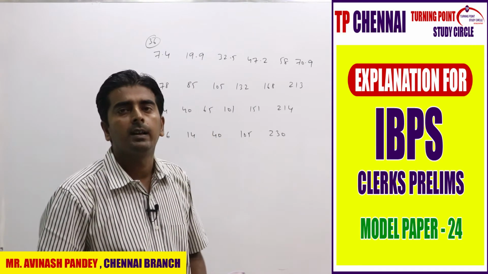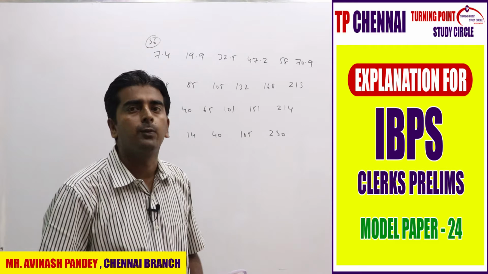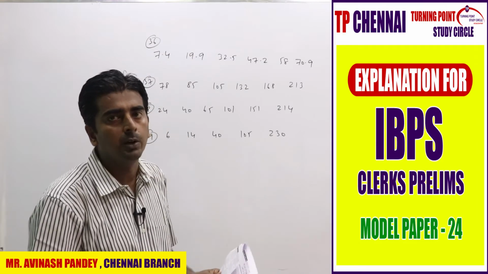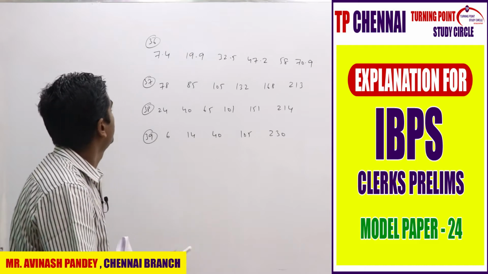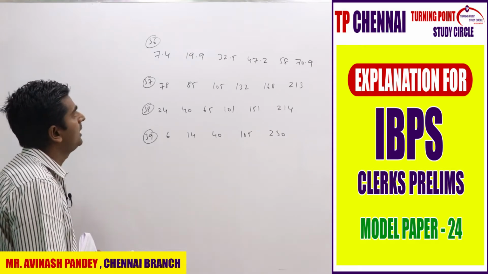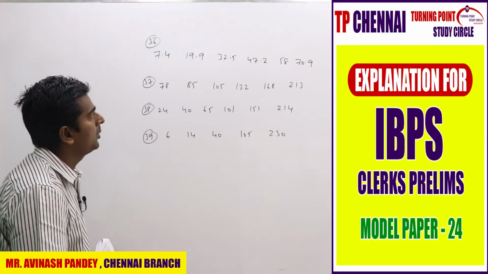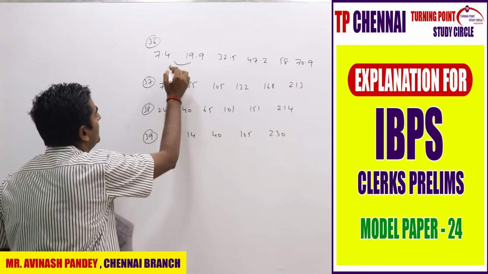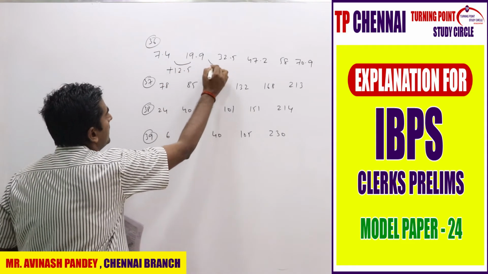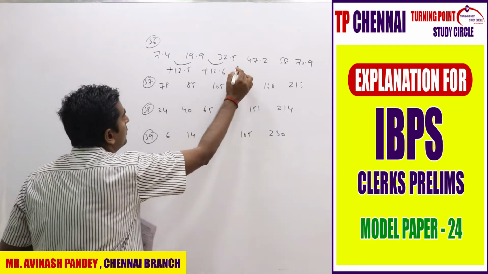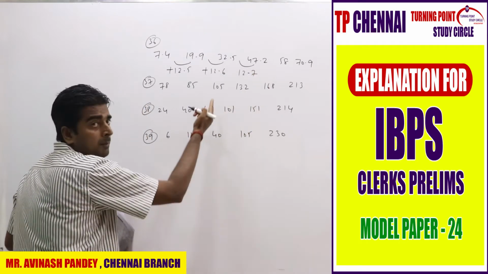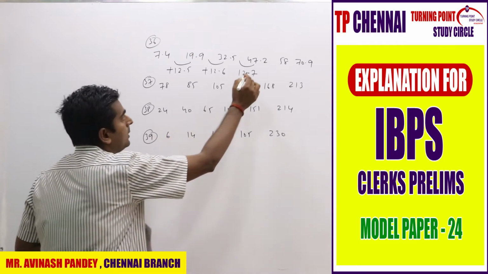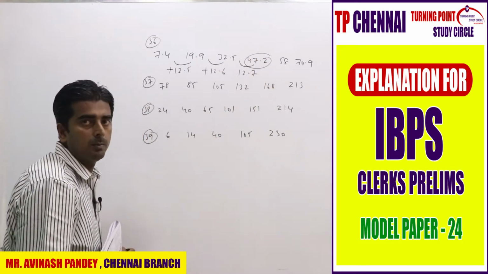So now we will discuss IBPS clerical model paper number 24, right? When you see this question here, 36 to 39 they ask the wrong number. The first series: 7.4, 19.9, 32.5, 47.2, 58, 70.9. Clearly the difference logic will come. Here the gap is 12.5, here 12.6, so here 12.7 should come. 32.5 plus 12.7 is not 47.2. This is the wrong number.